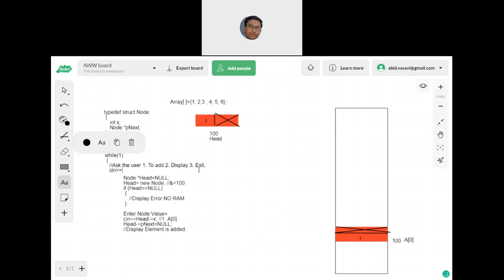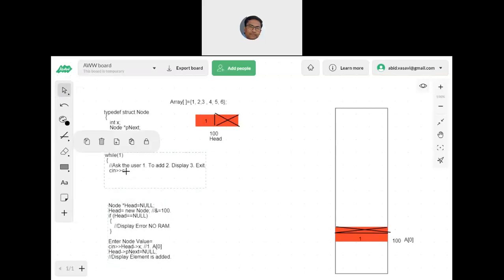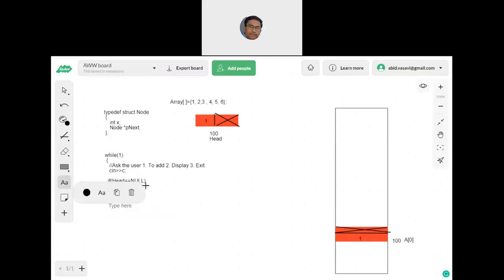Then I will take that as the choice, let us say C. Now, initially, if head itself is null, then what I have written here, I'm just cutting there and pasting here.